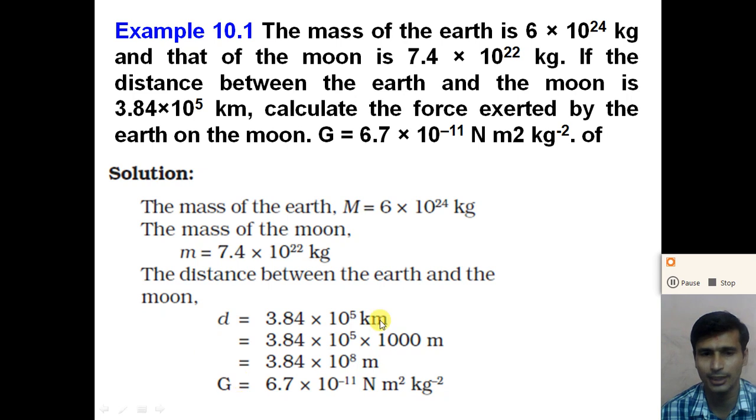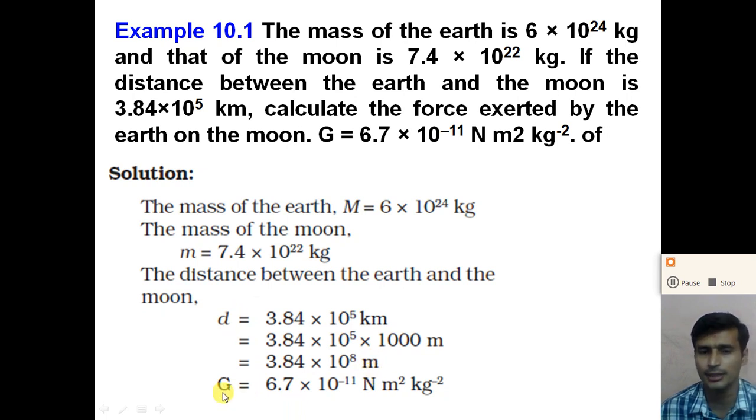So if we multiply 3.84 into 10 raised to 5 by 1000, we get the value in meter. Here we get 3.84 multiplied by 10 raised to 8, because 10 raised to 5 multiplied by 1000, that means 10 raised to 3, so we add 3 to the power of 10. So we get the distance d is equal to 3.84 into 10 raised to 8 meter, right?